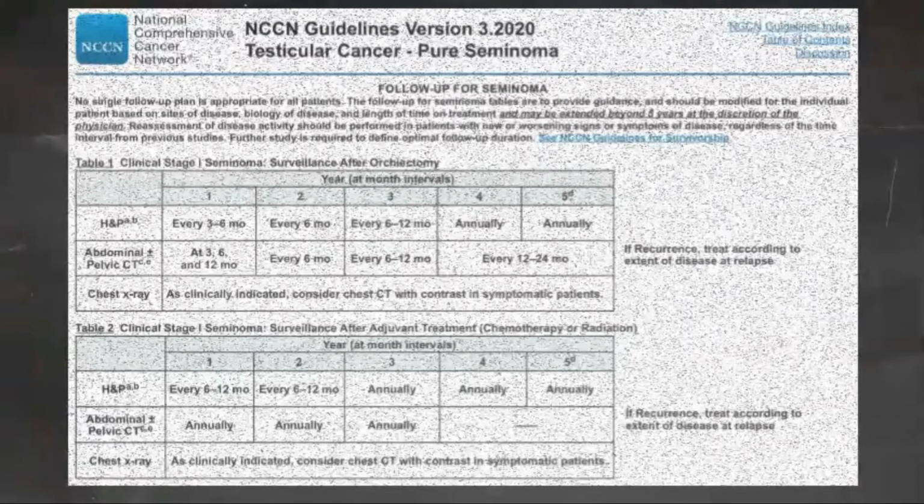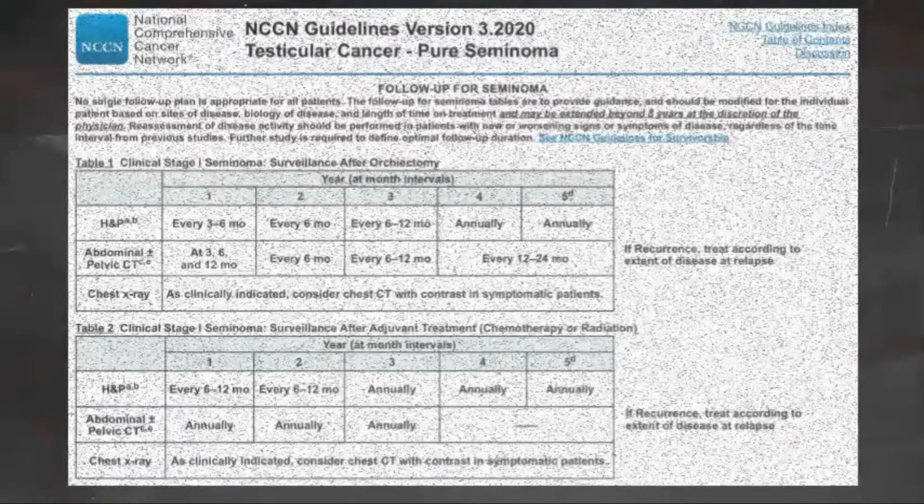Follow-up for patients with stage 1 seminoma managed with active surveillance after orchiectomy includes a history and physical examination with optional measurement of serum tumor markers performed every 3 to 6 months for the first year, every 6 months for year 2, every 6 to 12 months for year 3, and annually for years 4 and 5. Measurement of markers is optional due to the rarity of marker-only relapse, since post-op patients with elevated markers will also have evidence of relapse on imaging.